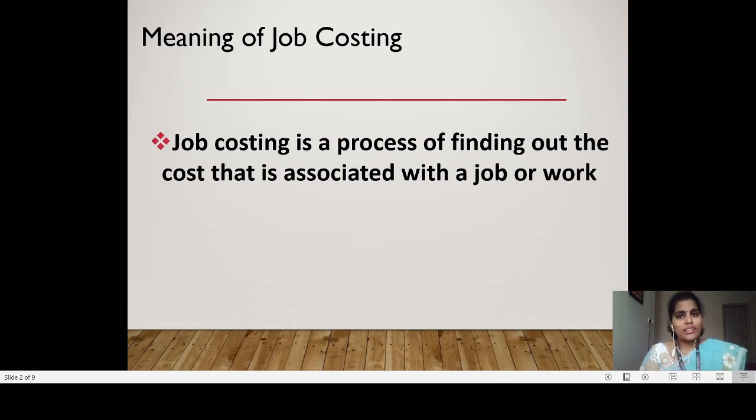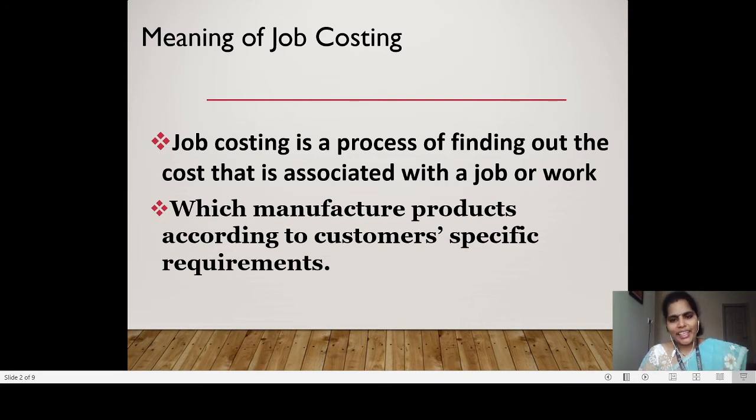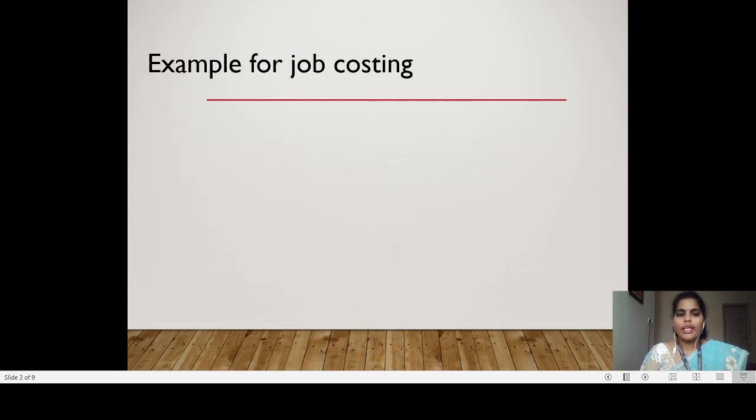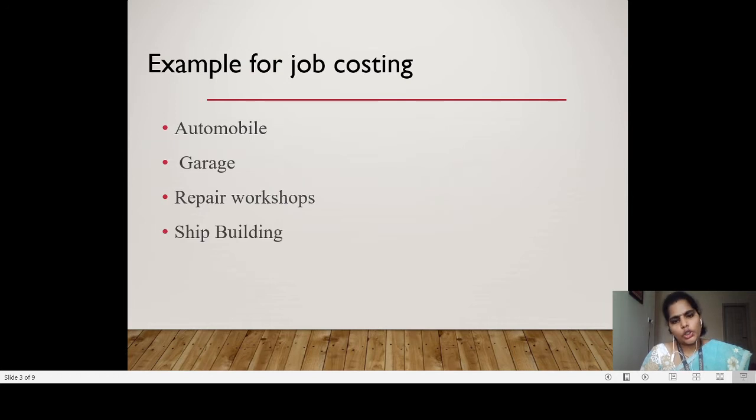We will see what is this job or work. Job or work is nothing but we are producing the product according to the requirement of the customer. This is very important. If the manufacturer is producing the product according to the requirement of the customer, it is called a job or work. I will explain with the help of some examples. These are examples for job costing: automobile industry, garage, workshop, repair, shipbuilding, as well as the printing press. So take an example.